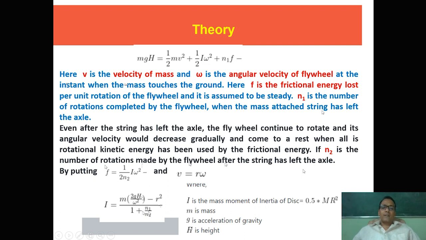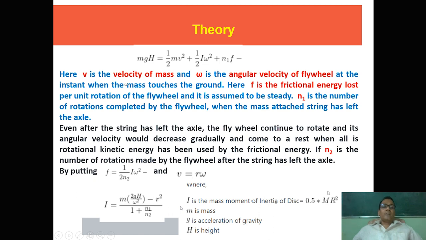For theoretical calculation of the moment of inertia, I is equal to half, that is 0.5, multiplied by M, where M is the mass of the flywheel, multiplied by R square, where R is the radius of the flywheel. So small r is the radius of the axle, and capital R is the radius of the flywheel.